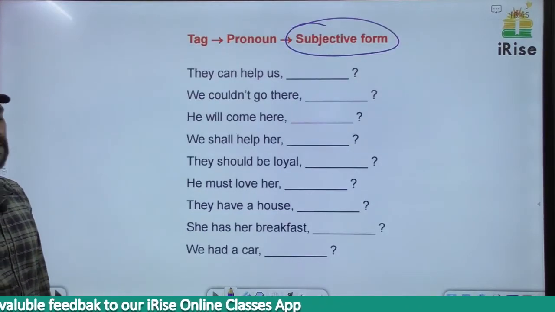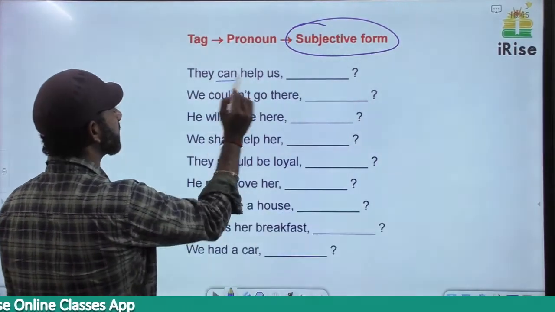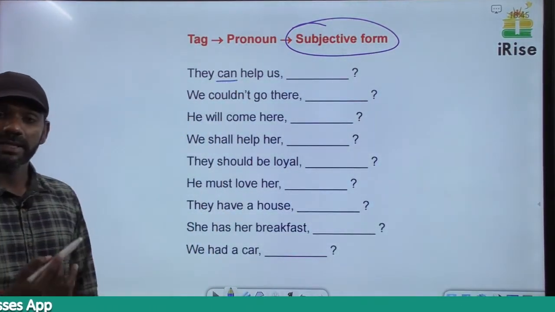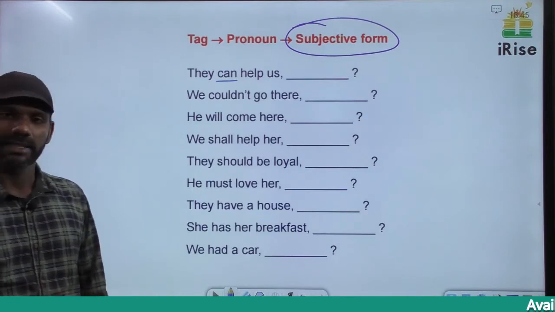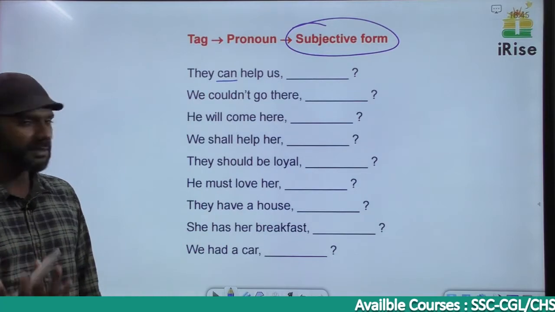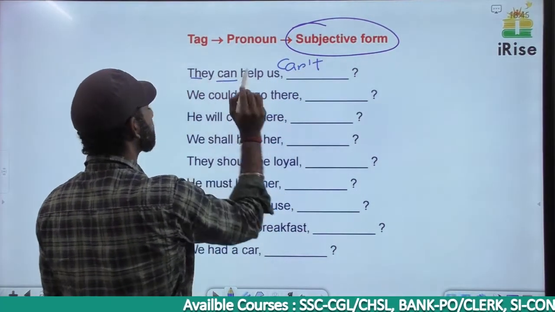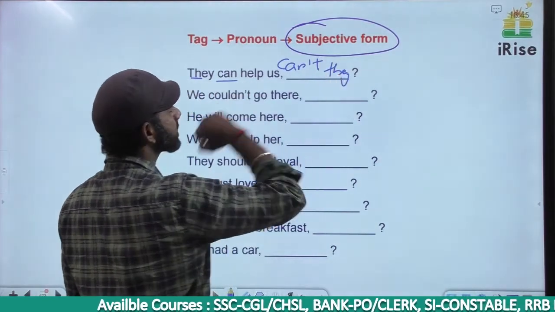They can help us. The auxiliary verb here is can. There's no negative term here, so the tag must be negative. Cannot, the short form is can't. We pronounce it as can't actually, but in fact the correct pronunciation is can't. Doesn't matter. So they can help us, it must be can't. The subject here is they, so can't they.